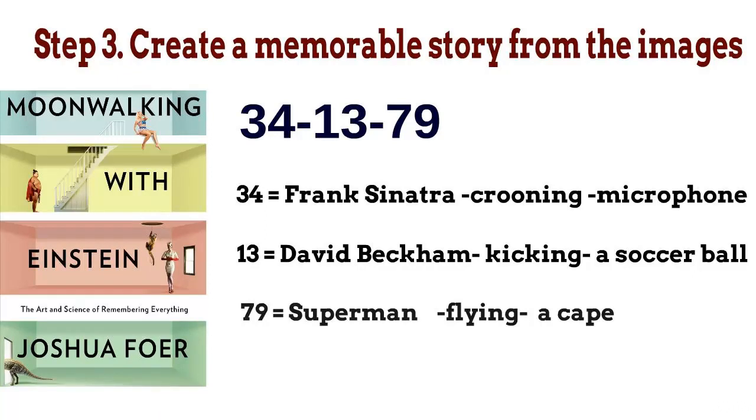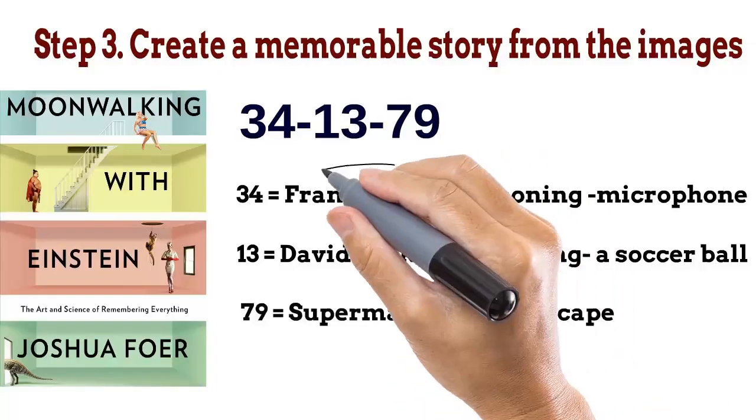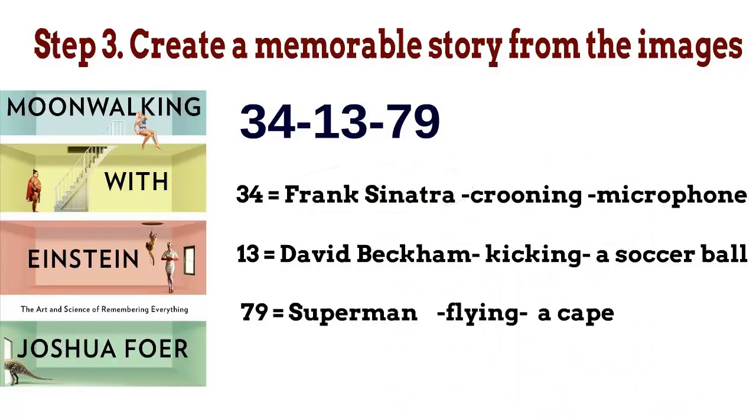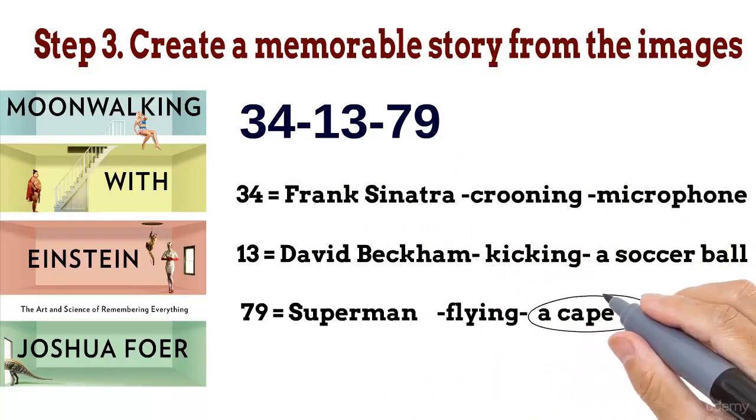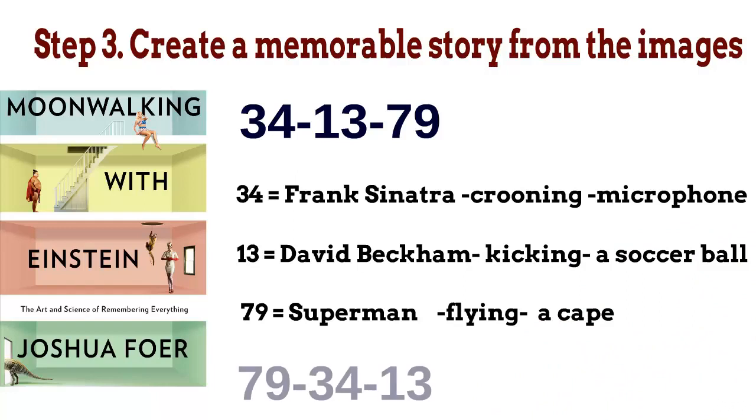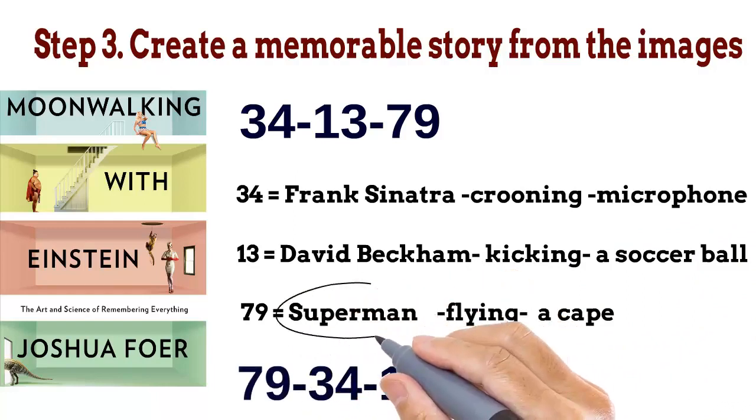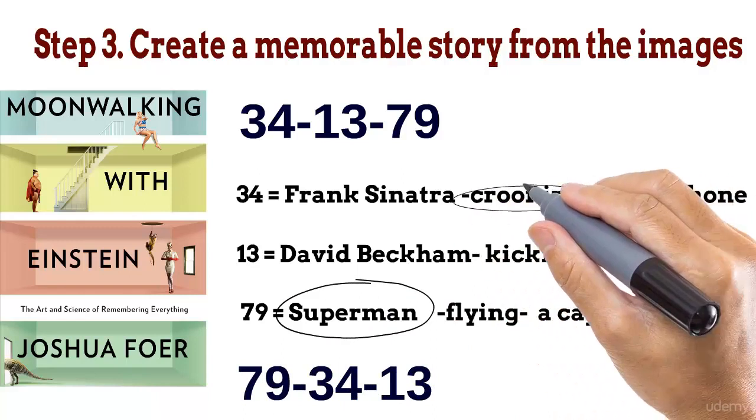Any 6-digit number, like say 34, 13, 79, can then be turned into a single image by combining the person from the first number with the action from the second and the object from the third. In this case, it would be Frank Sinatra kicking a cape. If the number were instead 79, 34, 13, the mental athlete might imagine the equally bizarre image of Superman crooning at a soccer ball.